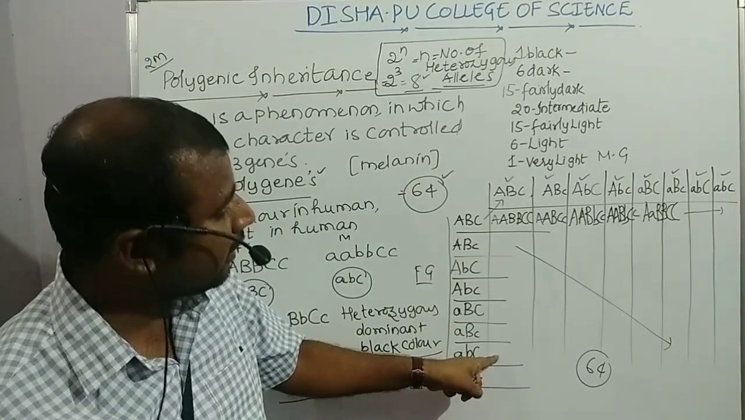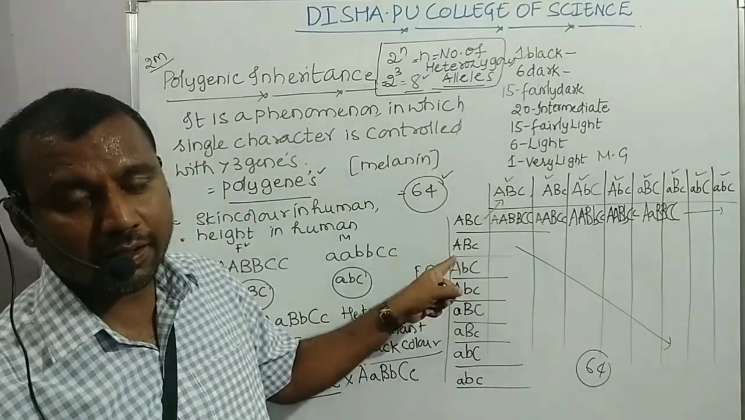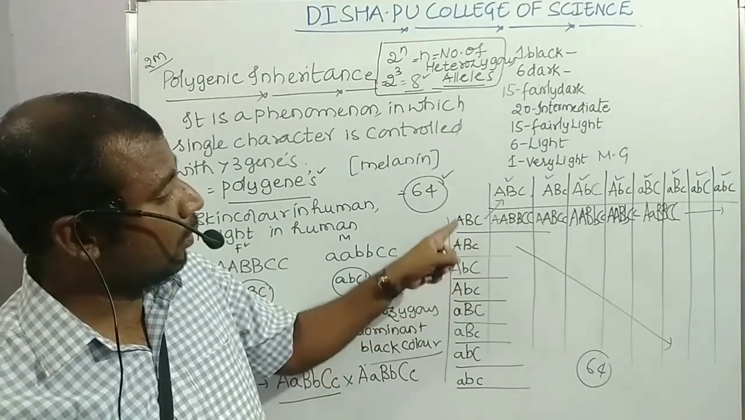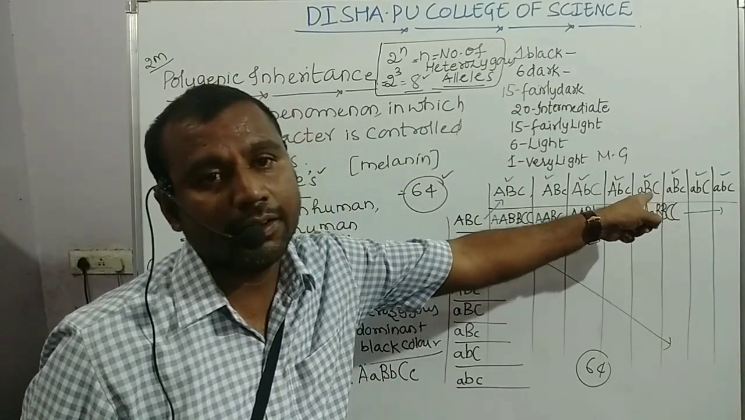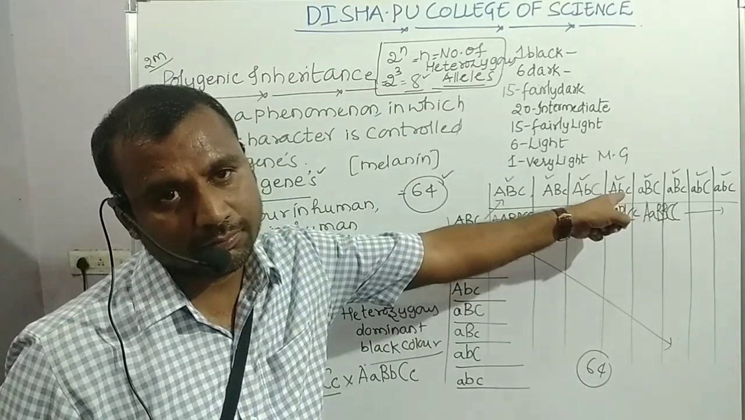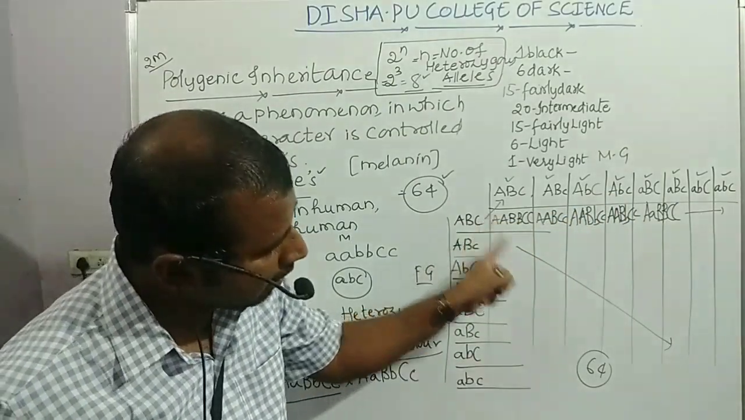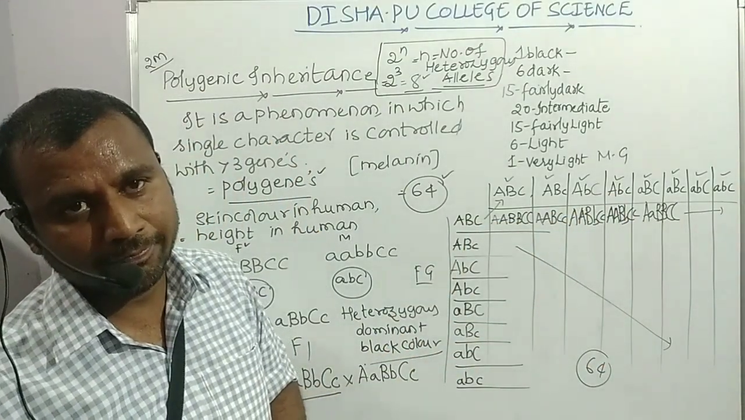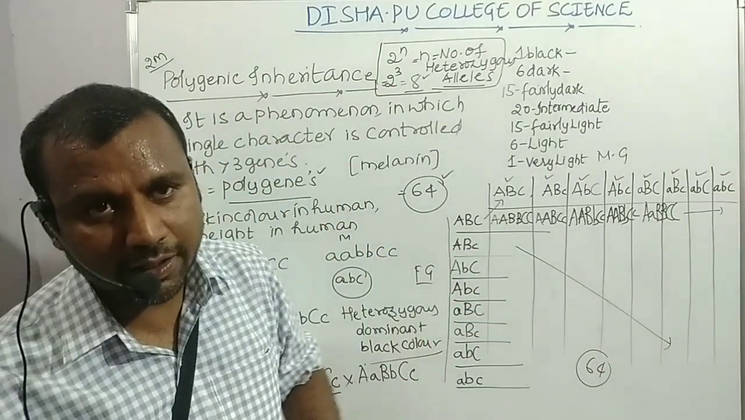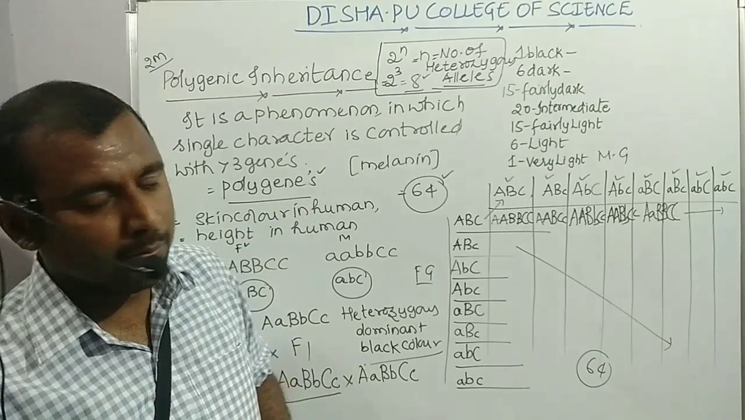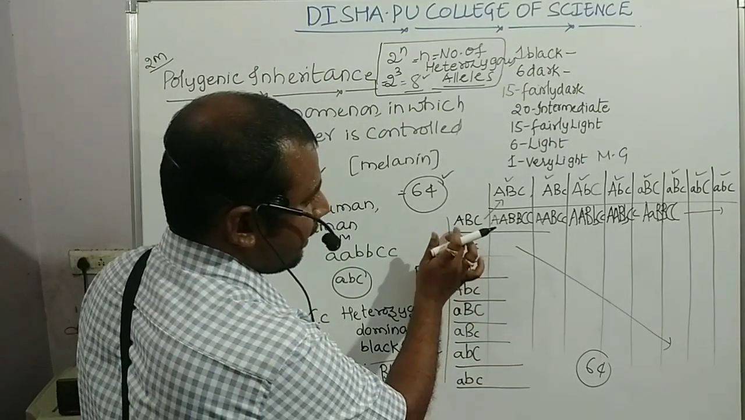The same thing will be continued by considering the second gamete. Take one gamete of one column and cross with all gametes present in the rows. So easily you can obtain all the 64 genotypes. If I go on writing all these 64 genotypes, it will be a time consuming process. But I have shown here, just make the cross like this.